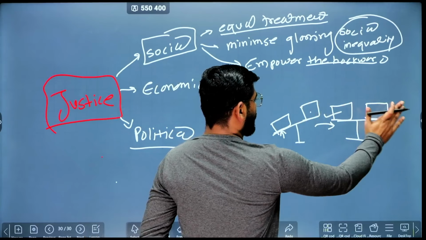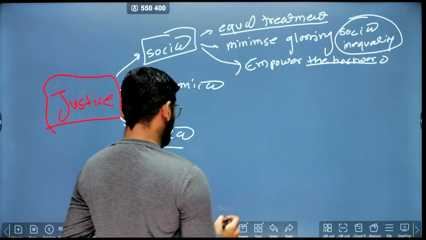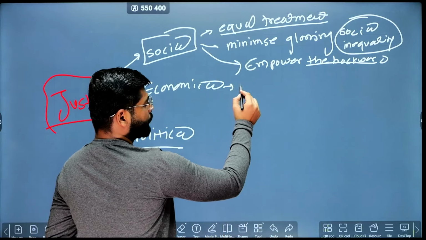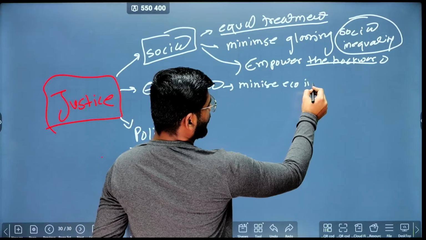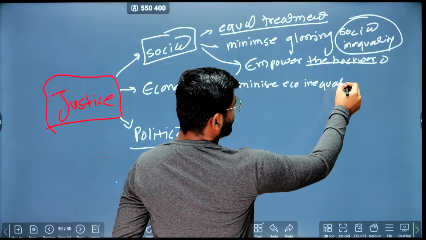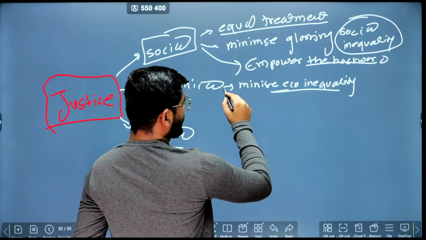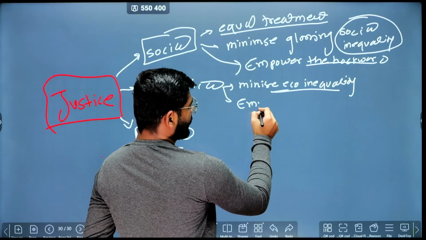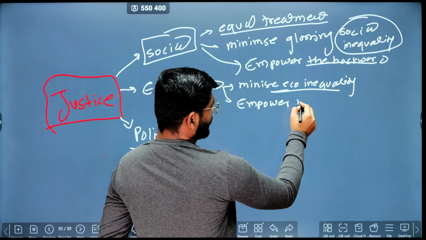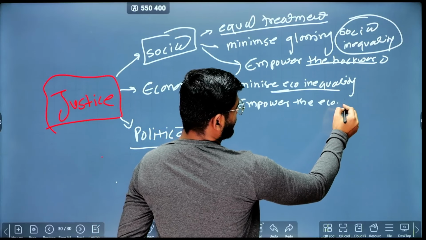Second aspect is economical justice. When it comes to economical justice, the state is obliged to minimize economical inequality between the people. At the same time, it is also obliged to take steps to empower the economical backwards.